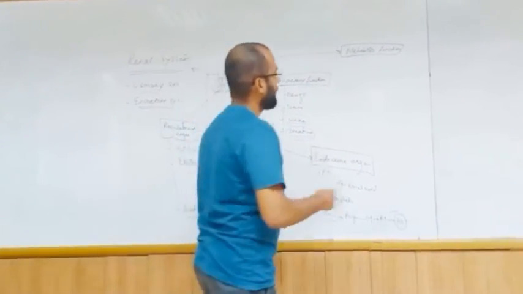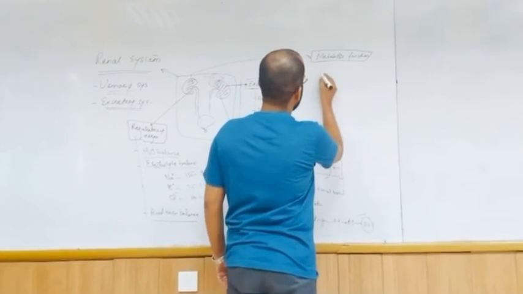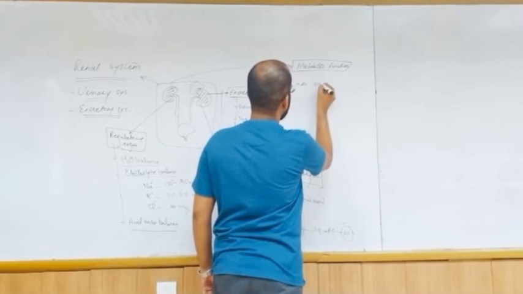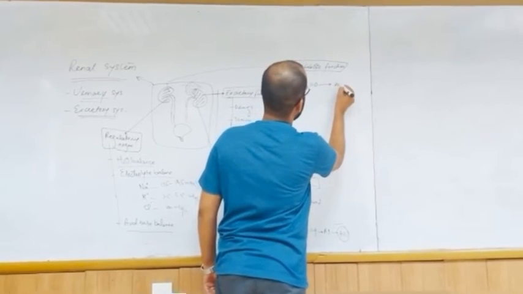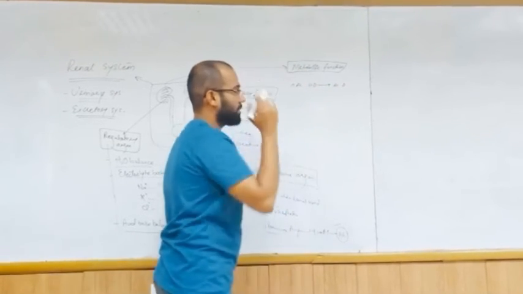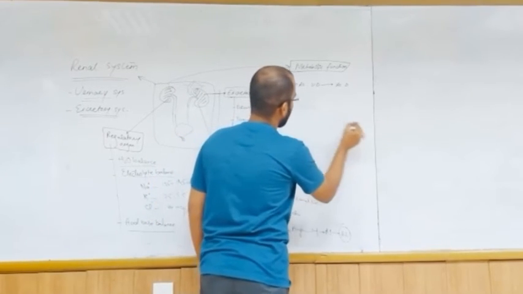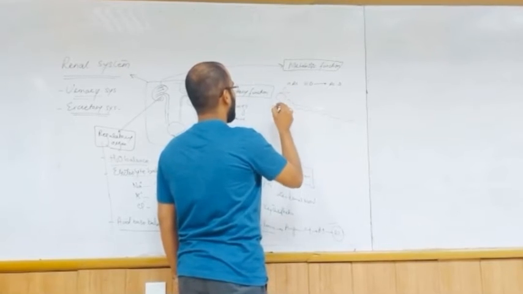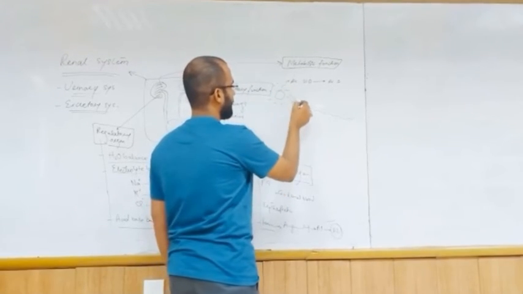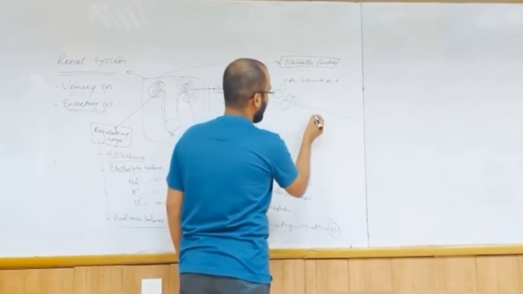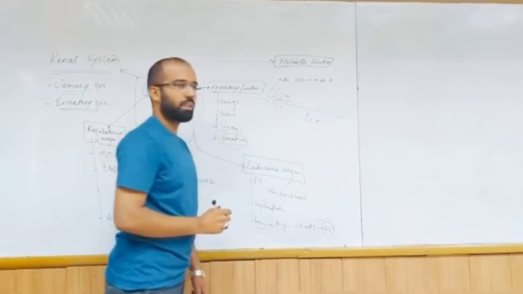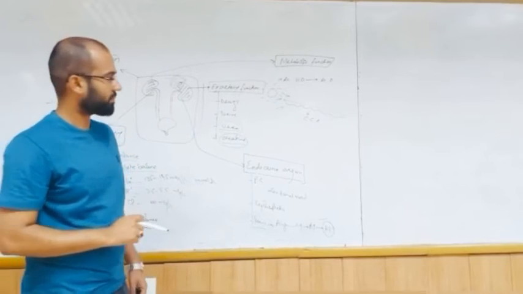What it does is activate the inactive form of vitamin D into active vitamin D. Actually, all of you know, this is skin, and skin synthesizes vitamin D as sunlight falls across the skin. Then the substance formed is known as cholecalciferol.